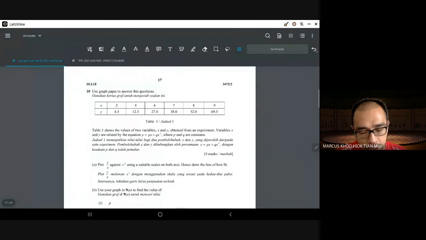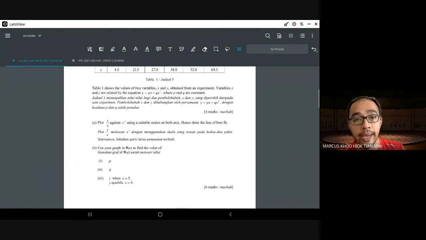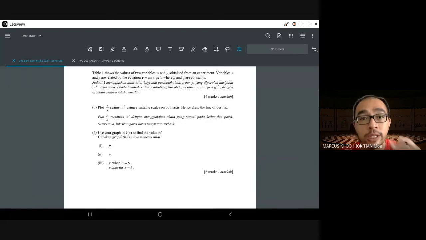Okay, linear law is the next question. This is a pretty easy linear law. It doesn't even involve log. And if you have forgotten how to do linear law, the most important thing is after you draw the line, make sure it is best fit, identify the gradient, and identify the y-intercept. Then whatever happens after that. If you do that, you should be able to get 6 or 7 marks out of 10. Just draw the line, count the gradient, and identify the y-intercept. And just guess the rest.